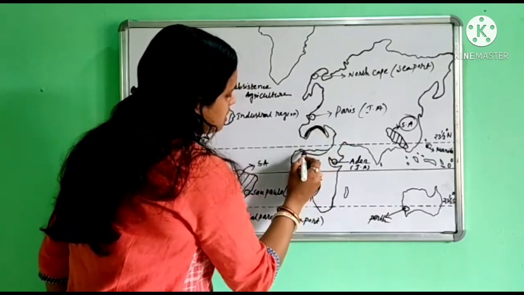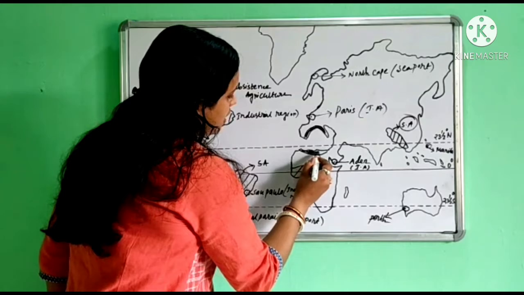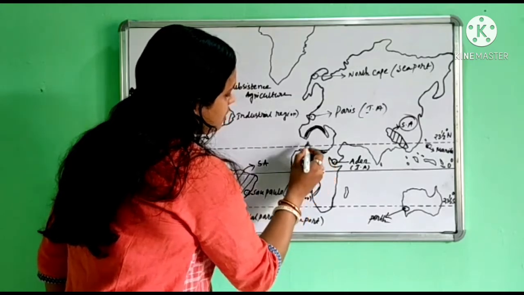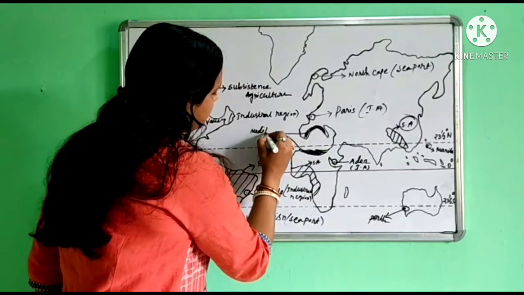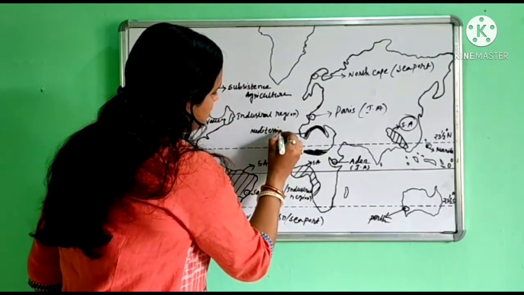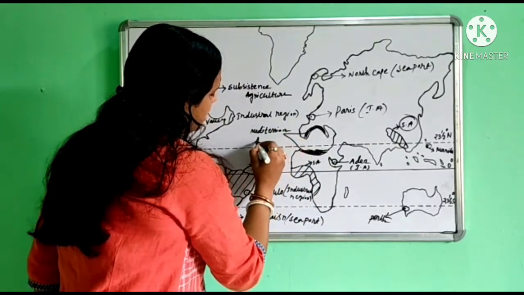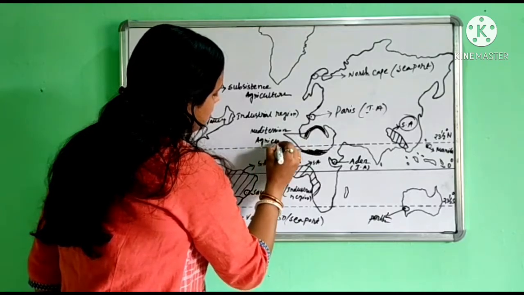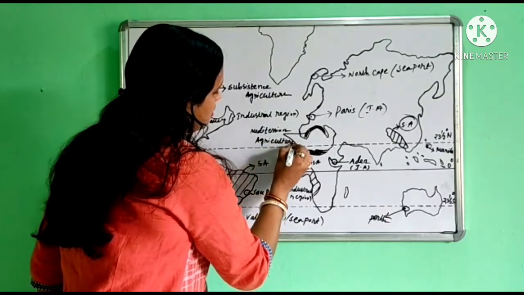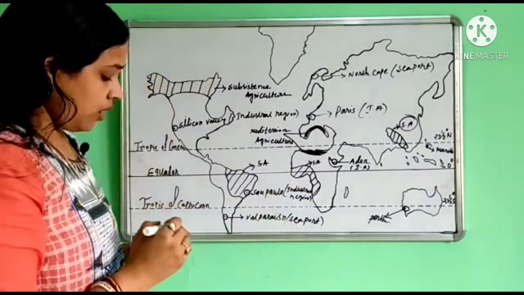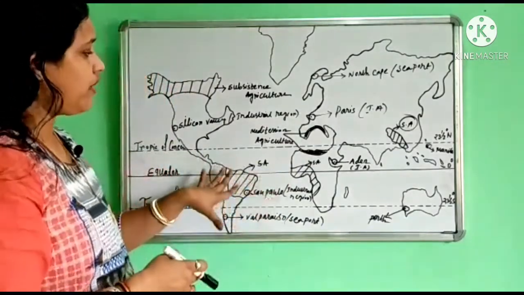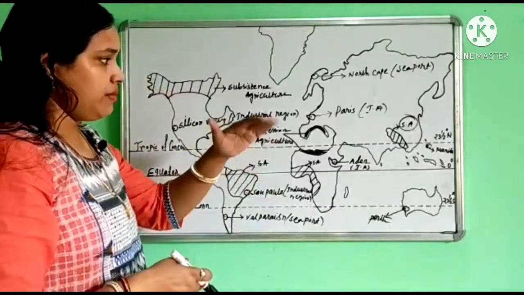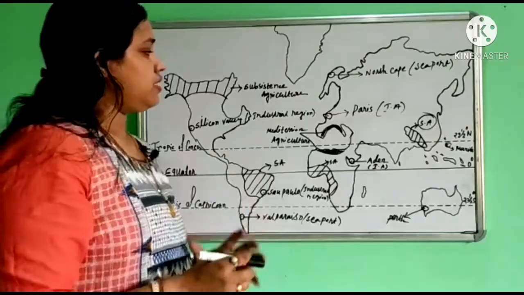Around this sea we find Mediterranean agriculture. So these are the two types of agriculture that we mainly find in some areas of the world.